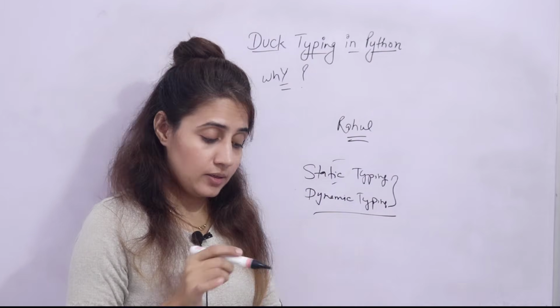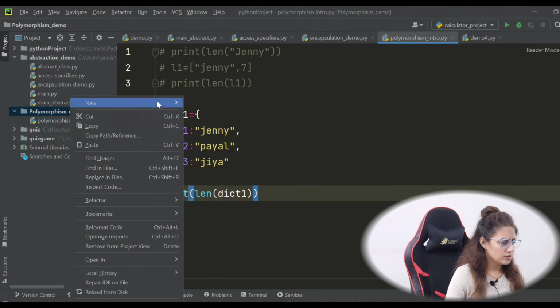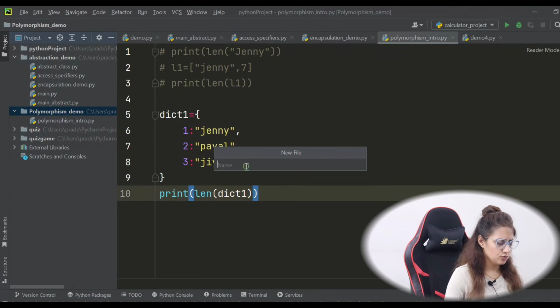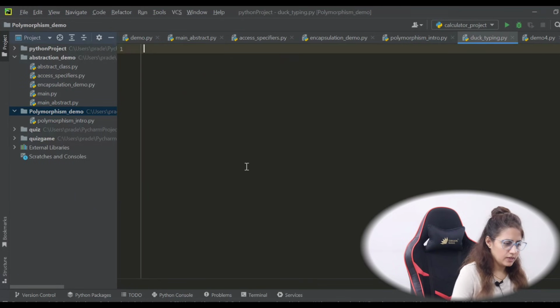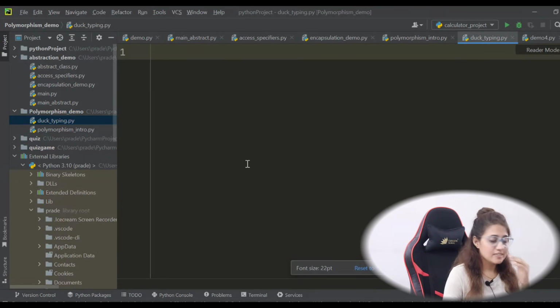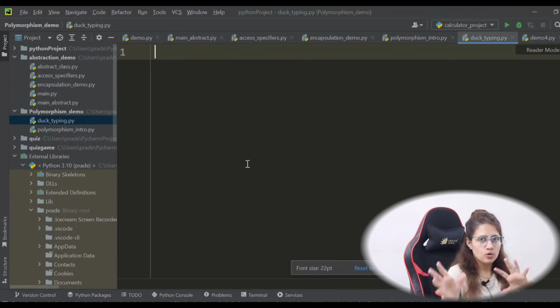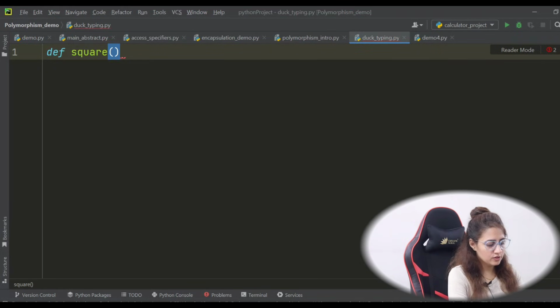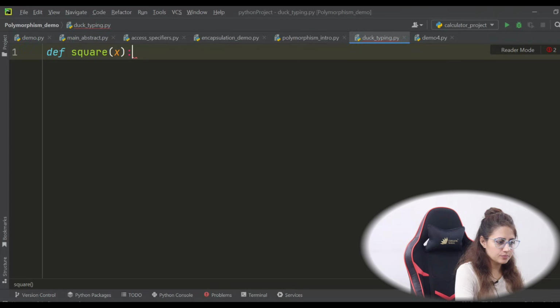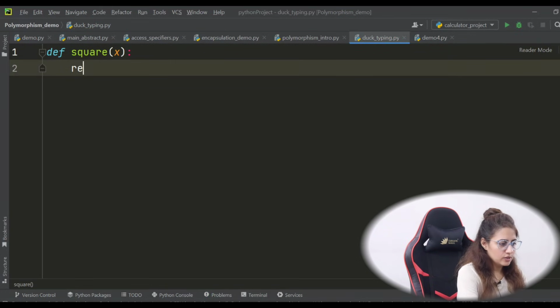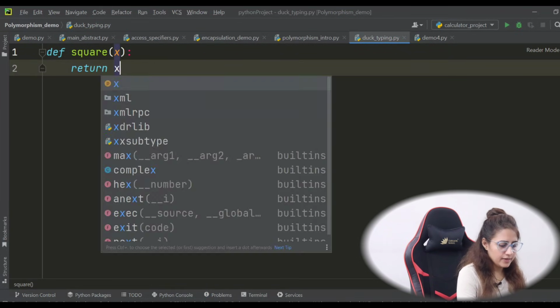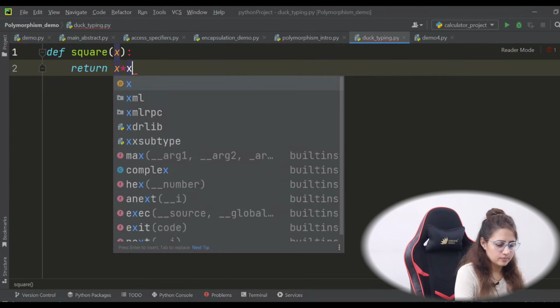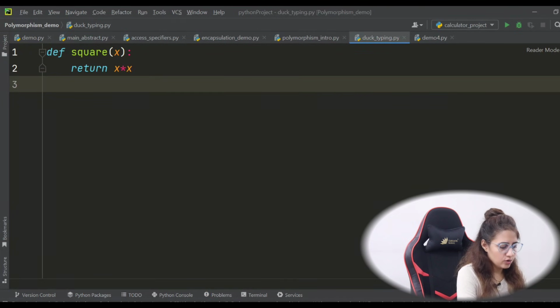Okay, now let's do the practical. In this polymorphism demo project, let's create a new file, duck_typing.py. First, let's see the difference between static typing and dynamic typing. I want to define a function that will find the square of a number. So how to define it in Python? def, the name of the function, and I'm going to pass one argument. And this function returns x into x, the square, right?